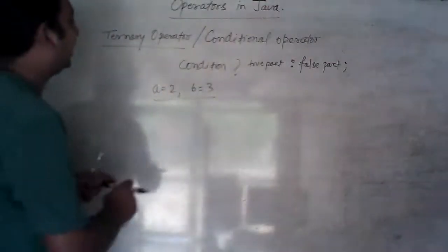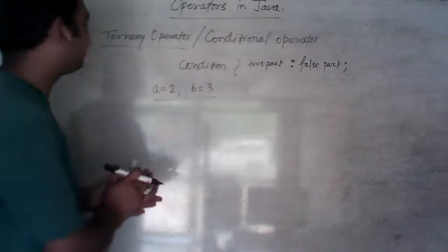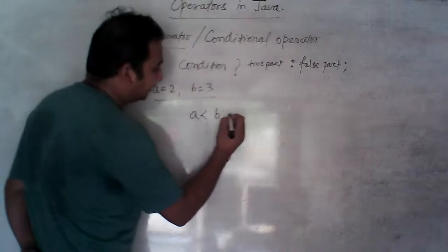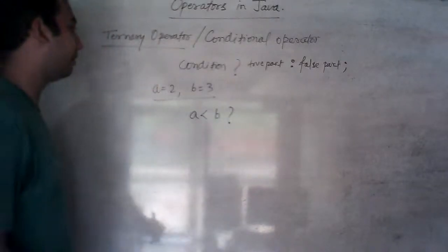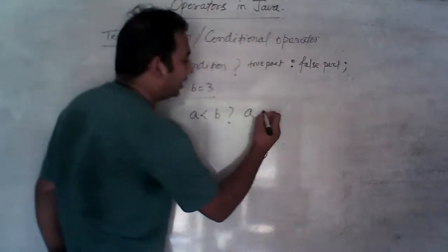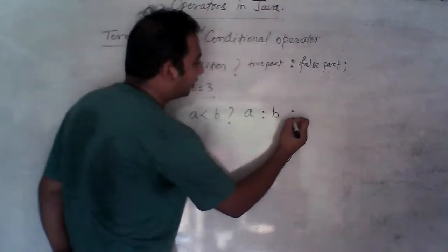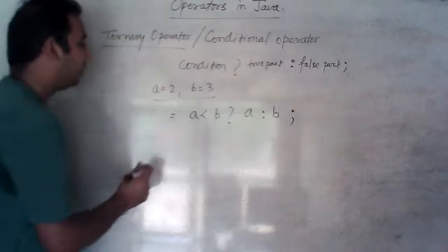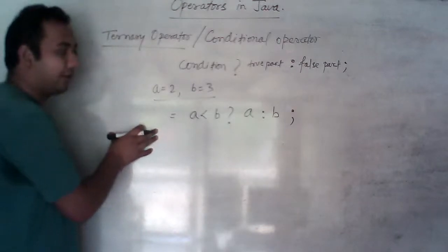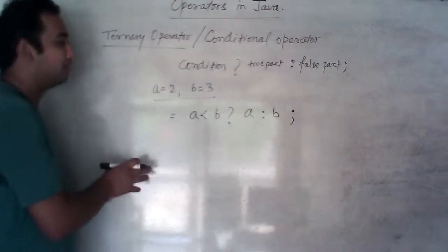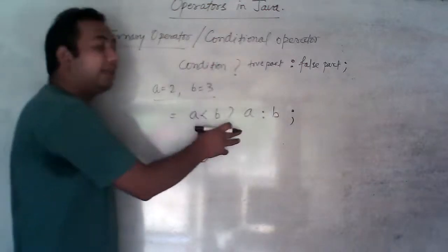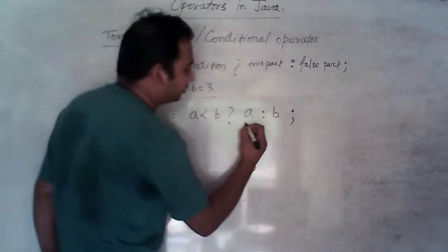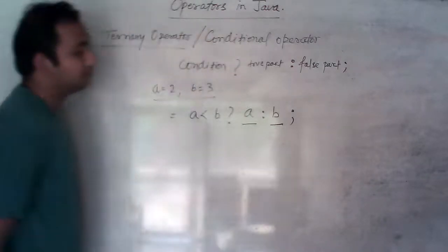Okay, students, A equal to 2, B equal to 3. I'm writing A is less than B, question mark, A or B. Students, listen carefully. It will return some value, and over here we should have a particular variable to hold these values.